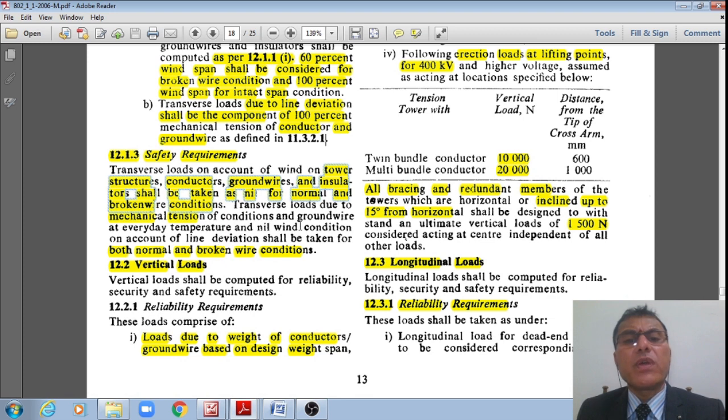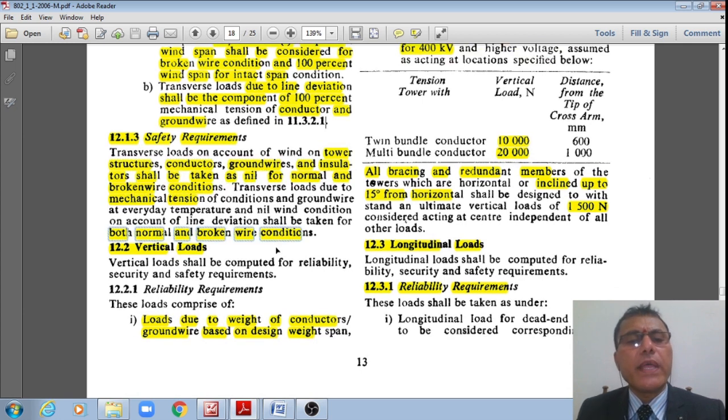However, now the code says that the transverse loads due to mechanical tension of conductors and ground wire at everyday temperature and no wind condition on account of the line deviation shall be taken for both normal and broken wire conditions. For this you need to take, right?